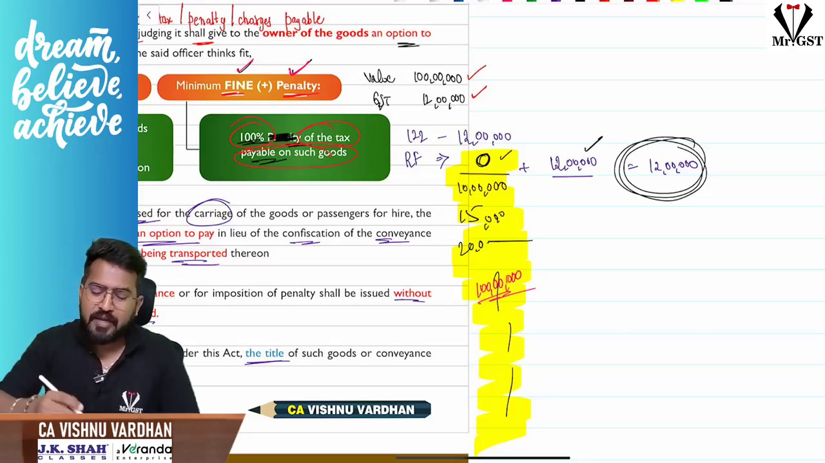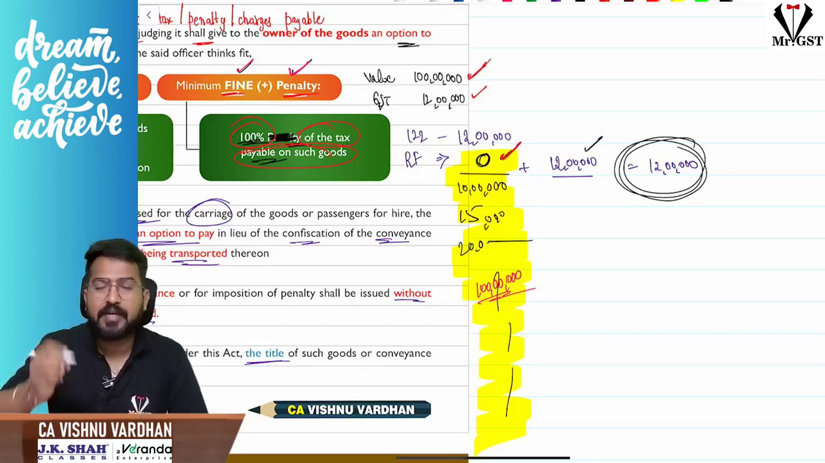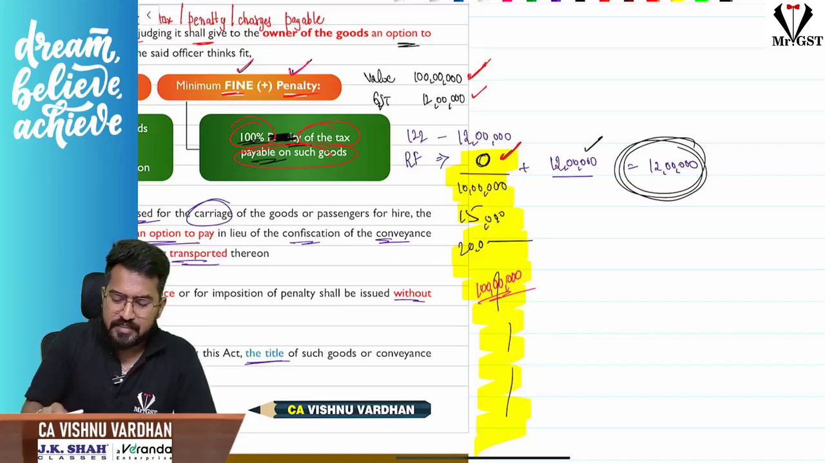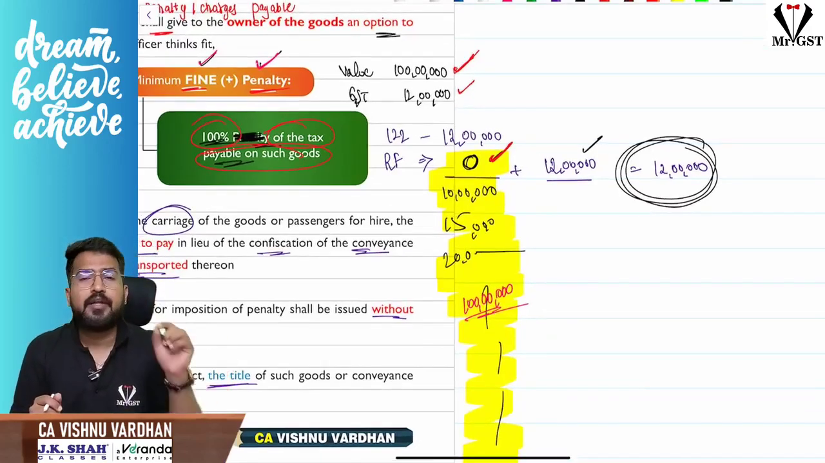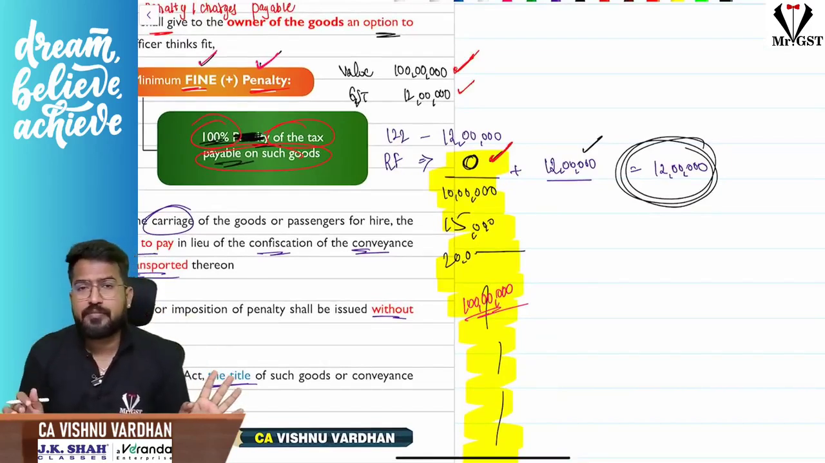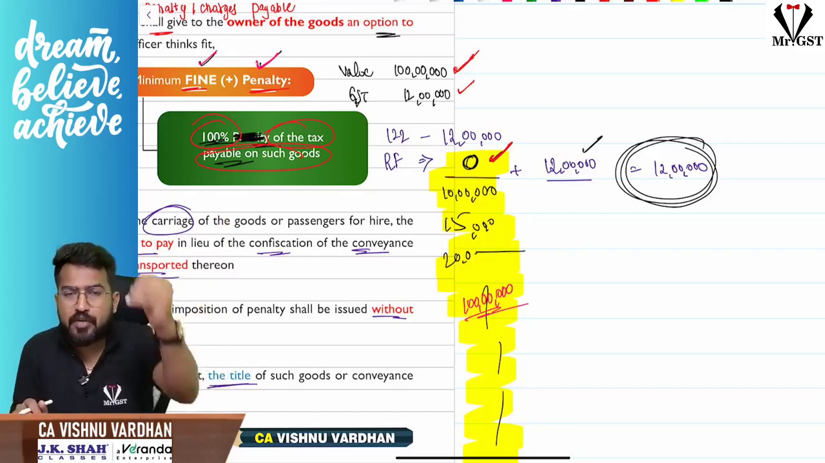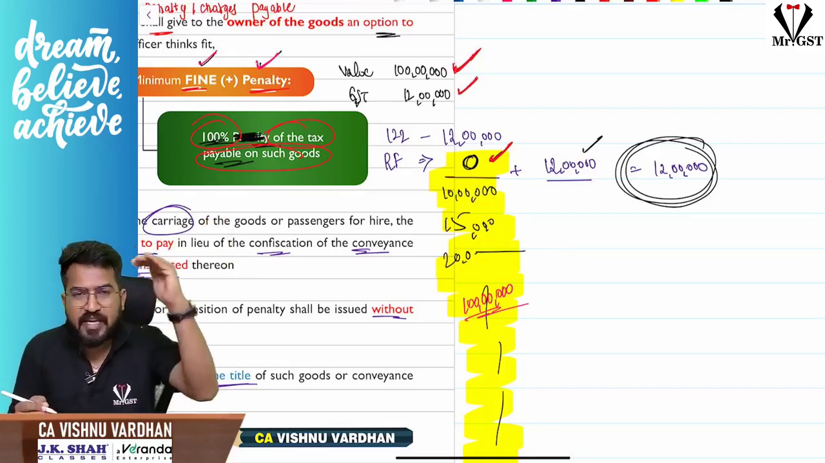That means, simply, redemption fine can go from 0 to a maximum of 100 lakhs, the value. For example, sir, in this case, value is 100 lakhs, GST is 12 lakhs, and your goods are confiscated. Now, to escape the confiscation, they are asking you to pay redemption fine. How much redemption fine? Redemption fine can go maximum up to the market value of the goods, excluding taxes. So the market value of the goods is 100 lakhs excluding tax. That can be the maximum redemption fine.